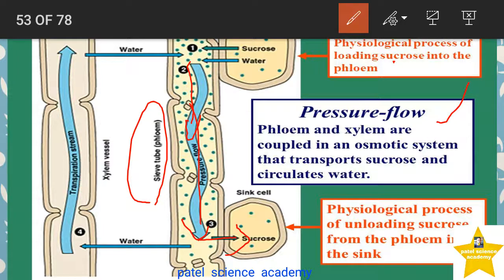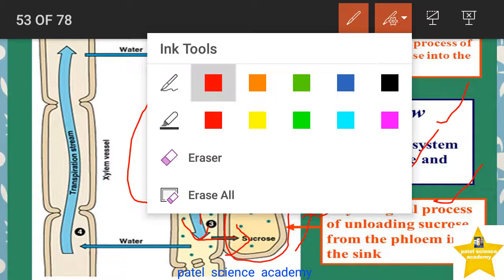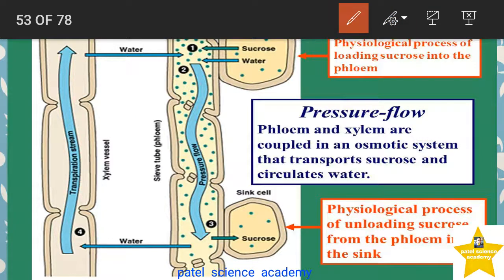So pressure flow, the phloem and the xylem are coupled in an osmotic system that transports the source and circulates the water. Then it goes into the sink area or the sink cell. You can see here the physiological process of unloading the sucrose from the phloem in the sink area. So simply dear students, this is the flow or translocation of the water or the minerals in the phloem area. Simply it takes place from the source area to the sink area.